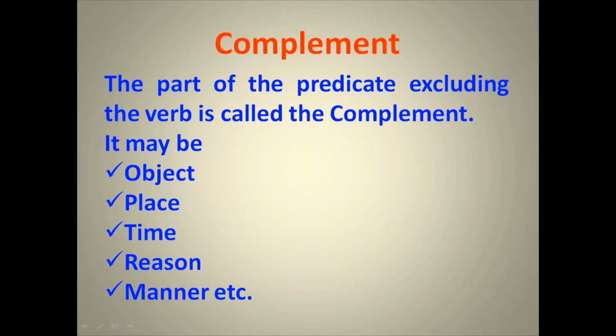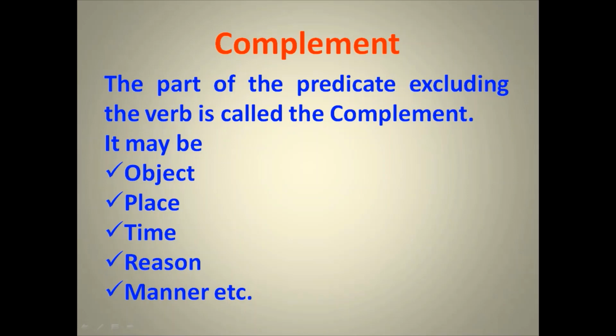It means the rest of the words except the verb are called complement. It may be an object, place, time, reason, manner, etc.